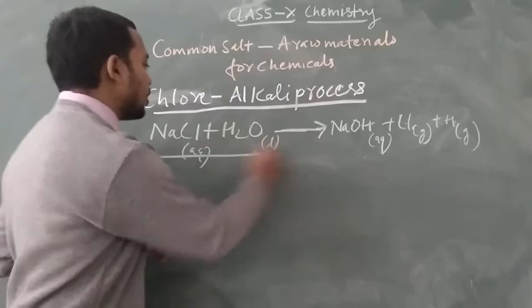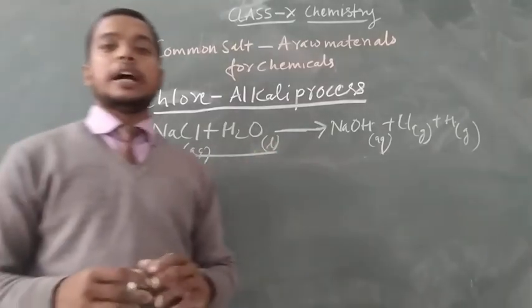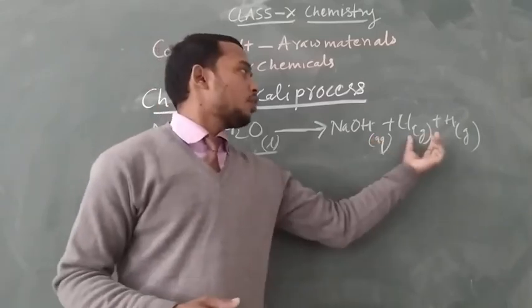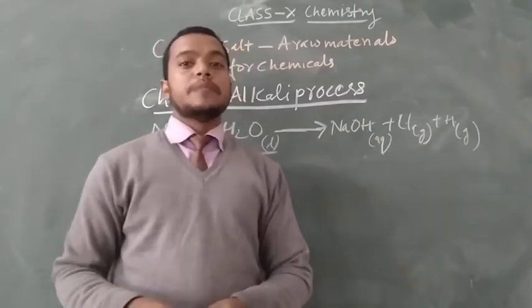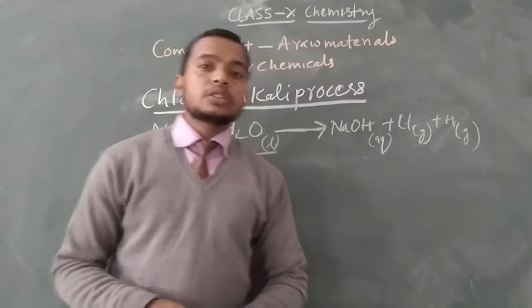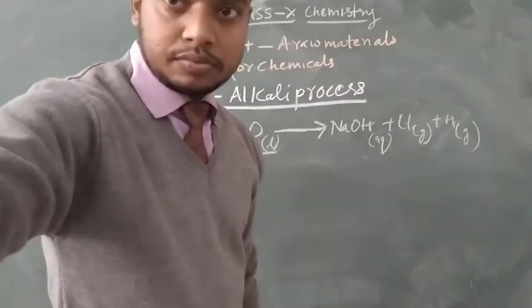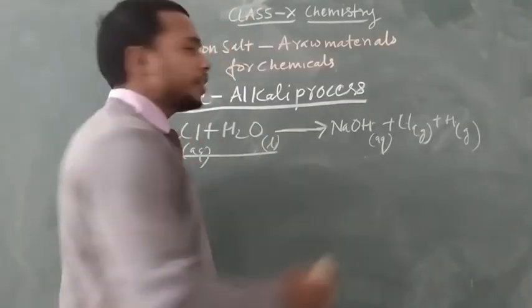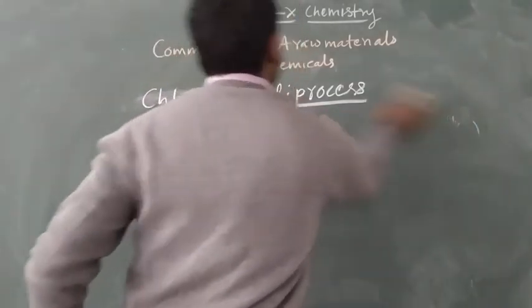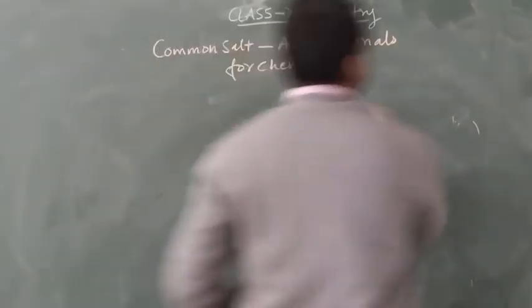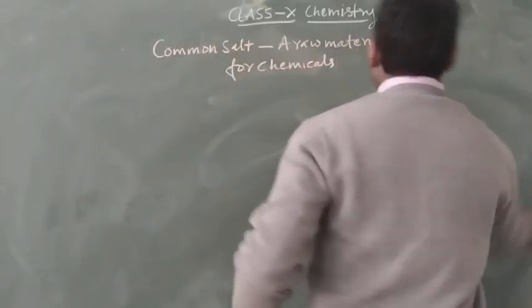In this reaction, when we dissolve sodium chloride and pass electricity, we get aqueous sodium hydroxide, chlorine gas and hydrogen gas. This reaction is known as the chlor-alkali process. Let's see another heading. We will find our chlorine gas, sodium hydroxide and hydrogen gas.